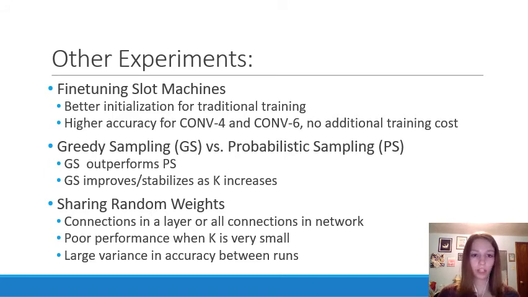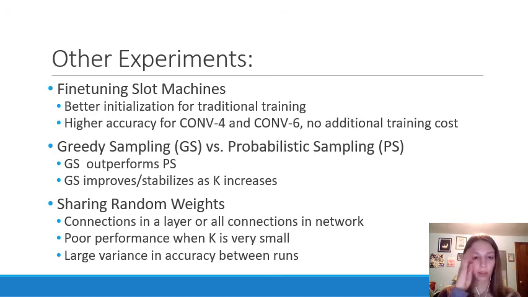Another experiment was just looking at the greedy sampling versus probabilistic sampling, as I mentioned a few slides ago. And it turned out that the greedy sampling outperformed probabilistic. Although probabilistic did maintain decent accuracy, the greedy sampling was also able to improve or stabilize as K increased, which you saw in the last slide. But the probabilistic sampling got kind of unstable as K increased, which isn't really great. So greedy sampling would probably be used moving forward, even though it is slightly more computationally demanding.